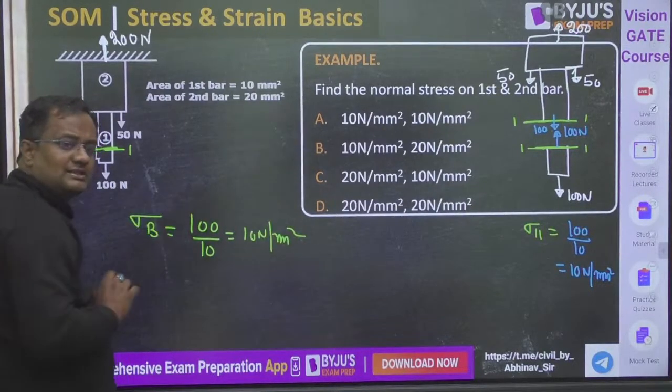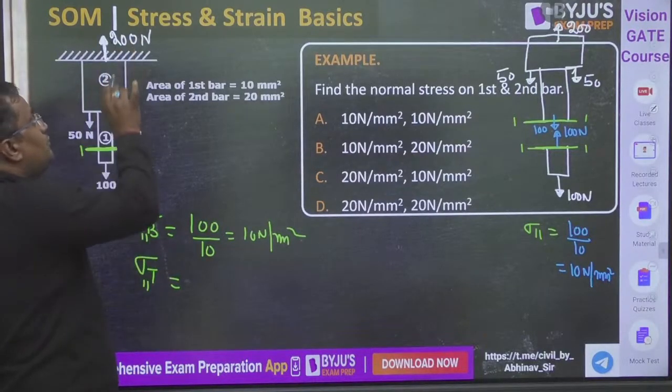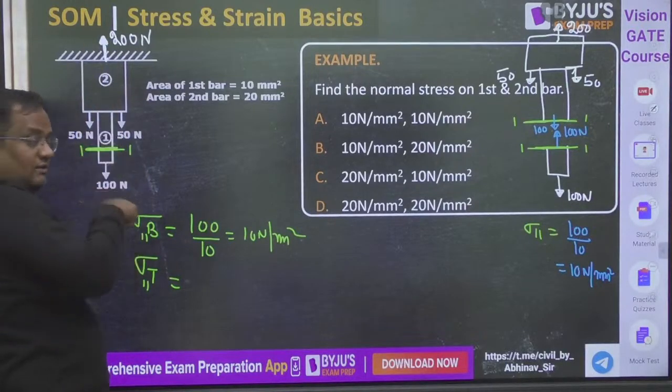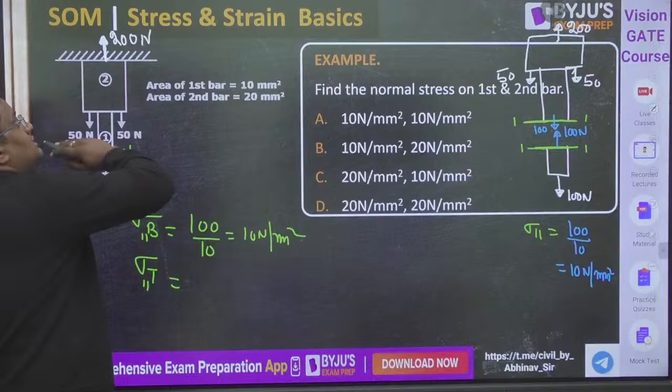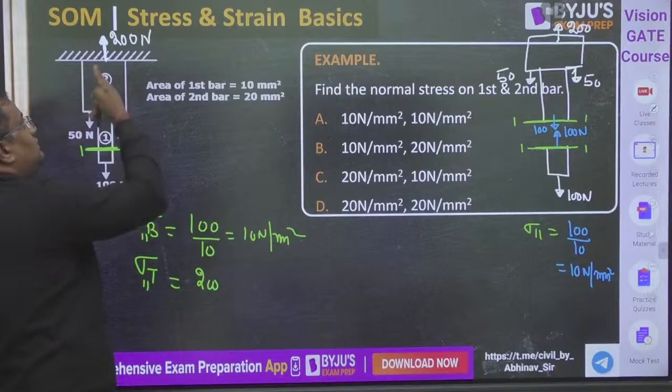Directly, you don't have to make these diagrams. Or sigma from top at section 1. So see from top, 200 upward, going away, take it positive.